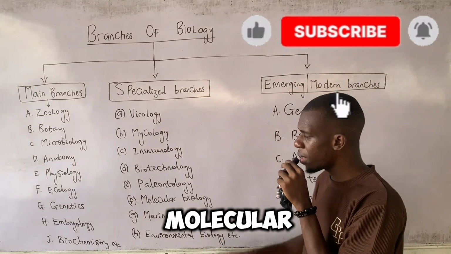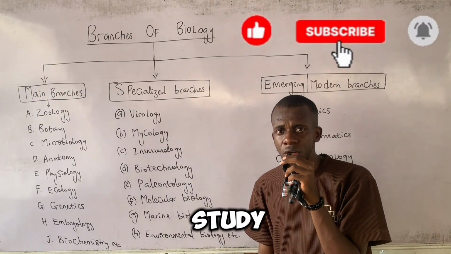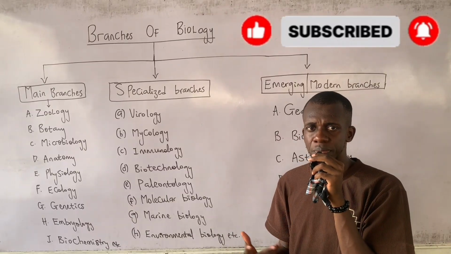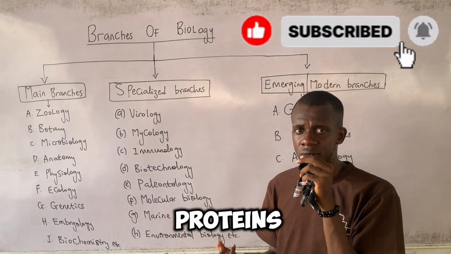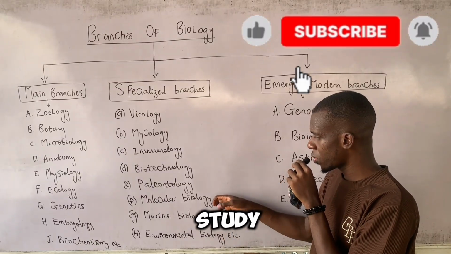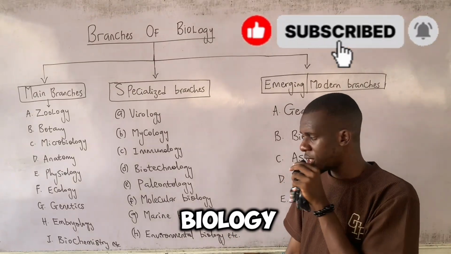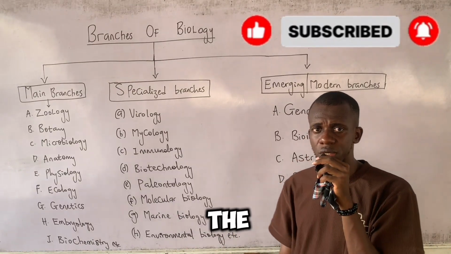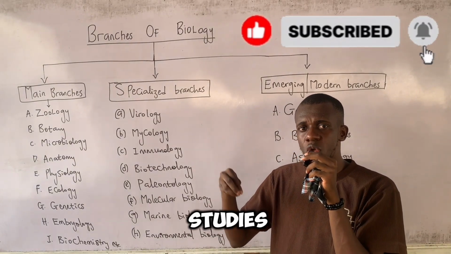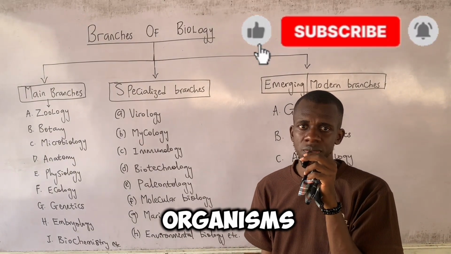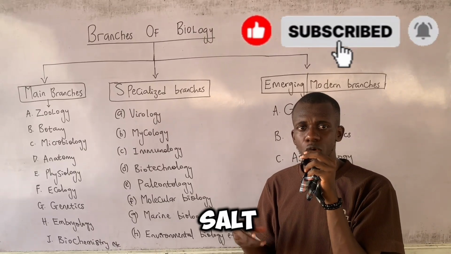We have molecular biology. This is the study of certain molecules in biology, molecules like the DNA, the RNA, and proteins. So we study them under molecular biology. Marine biology, on the other hand, is simply the branch of biology that studies marine organisms. Marine meaning salt water.